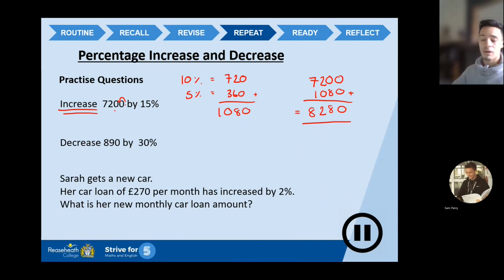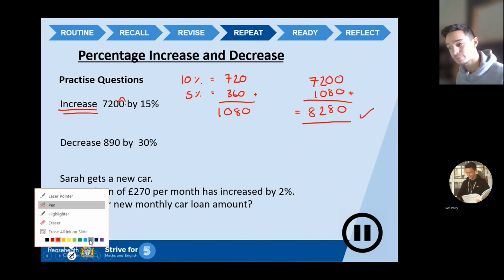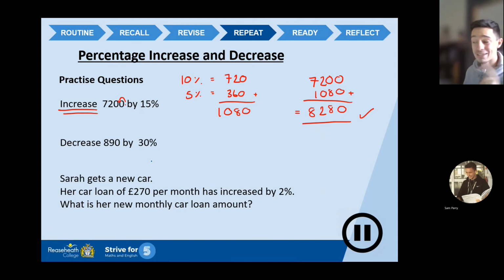8,280 is my new value, my final answer, the correct answer. Okay, right, change the colour of my pen. Let's move on to question number 2. Decrease 890 by 30%. So you guys know the drill by now.